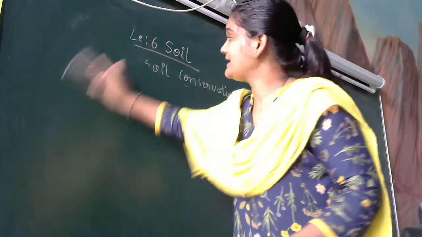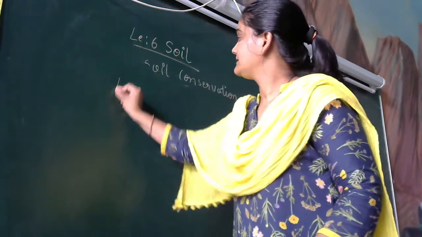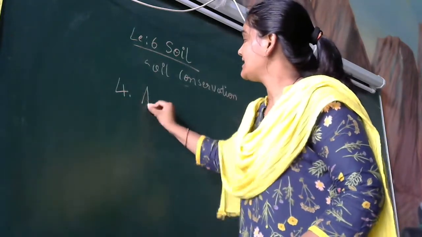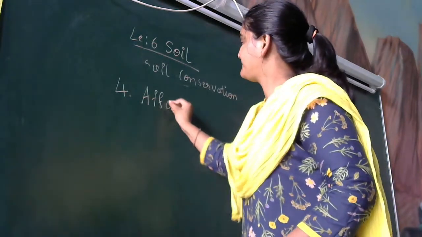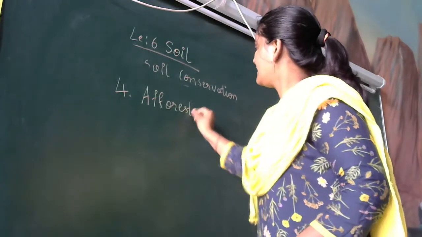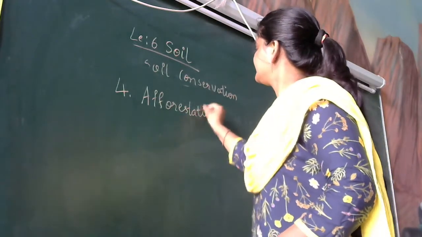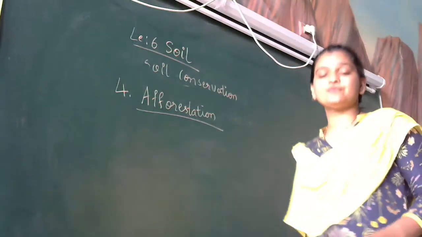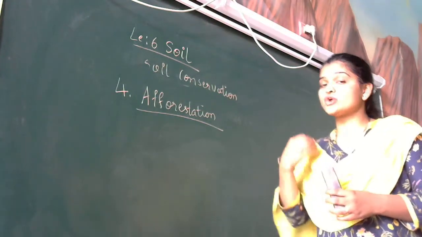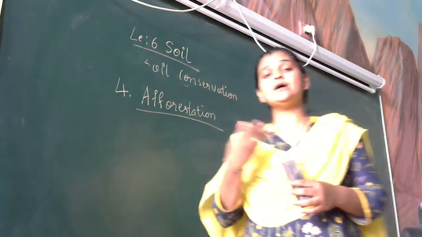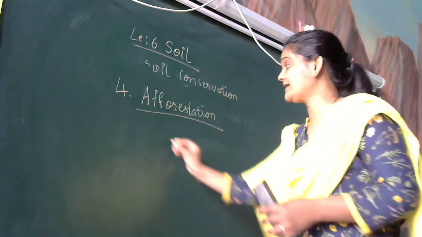The last one is afforestation. As we know, soil erosion happens due to deforestation. So don't get confused.